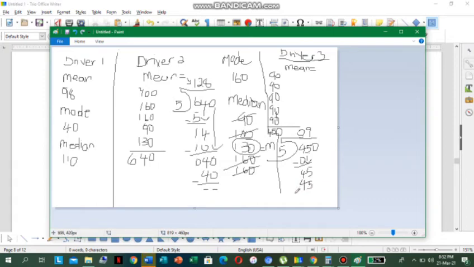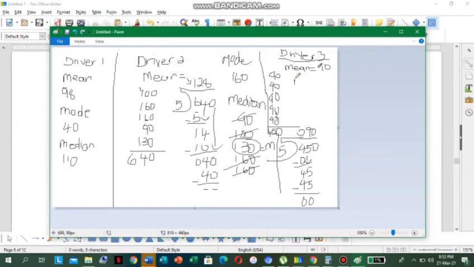We're going to do a minus, 5, 0, 0, and we just add our 0 there. So the answer is 90. So the mean is 90. So what about the mode?